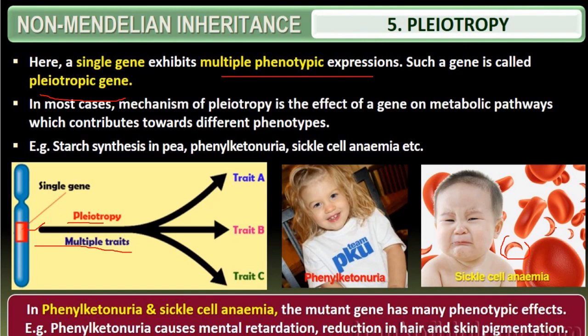So all these multiple characters are borne by what? One single gene. So that is what we call pleiotropy. I believe you have understood the main difference between pleiotropy and multiple allelism, or polymorphism. Both are important terms in non-Mendelian inheritance.